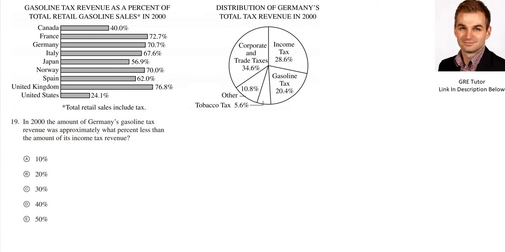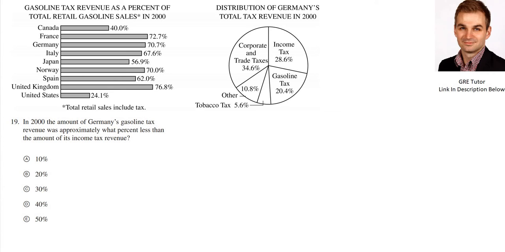Okay, so let's look at this problem. This has information at the top that you can see. You have two different charts. The first one is gasoline tax revenue as a percentage of total retail gasoline sales in 2000. The second one is the distribution of Germany's total tax revenue in 2000. So this question says, in 2000, the amount of Germany's gasoline tax revenue was approximately what percent less than the amount of its income tax revenue?